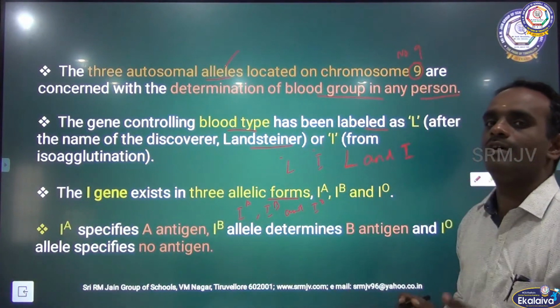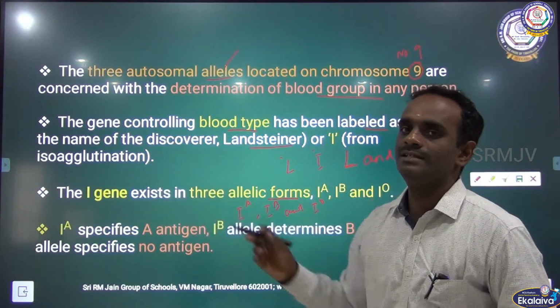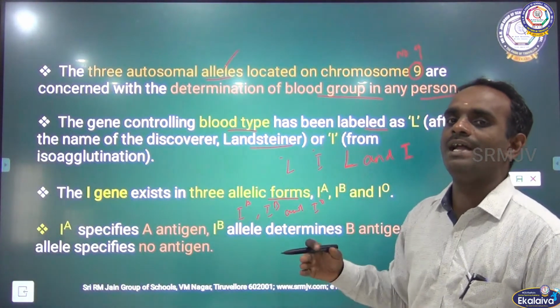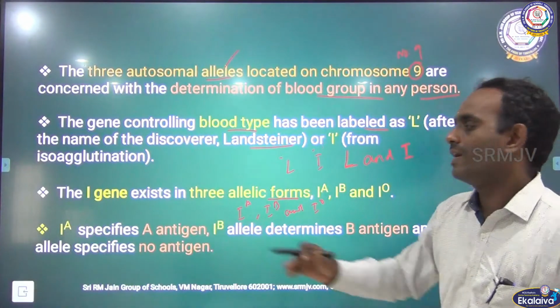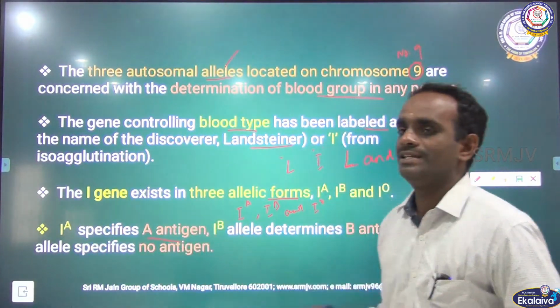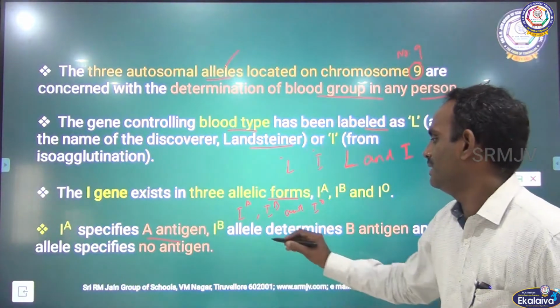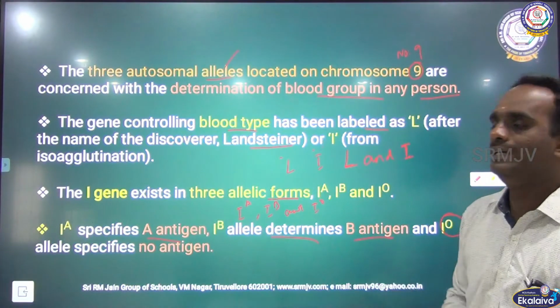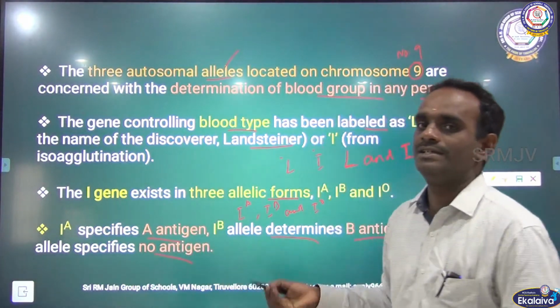IA is specific for A antigen, IB determines the B antigen, and IO allele specifies no antigen.